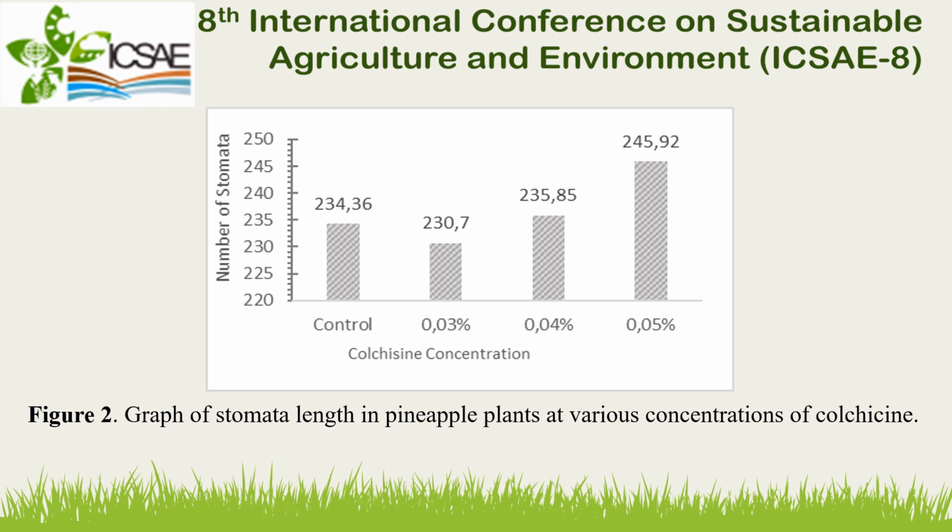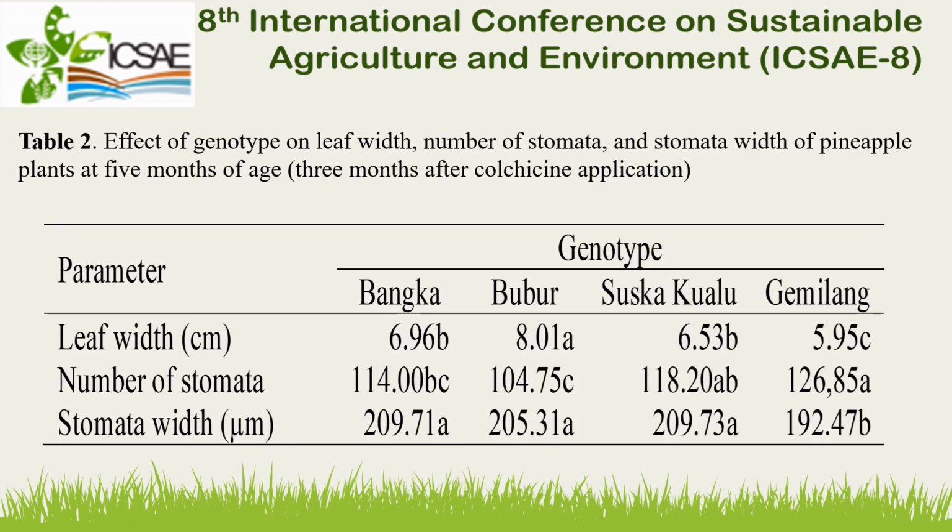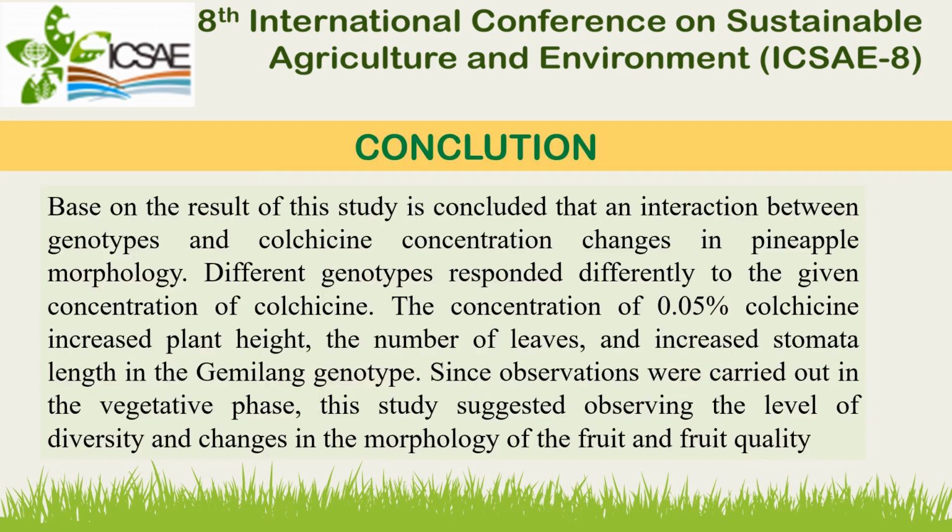From the data on plant height, number of leaves, and stomata size, it can be concluded that 0.05% colchicine treatment increased plant height, number of leaves, and stomata size. The genotype used had a significant effect on leaf width, number of stomata, and stomata width. The Bubur genotype had the largest leaf size. In contrast, Gemilang was the genotype with the smallest leaf, which was significantly different from the Bangka and Susuk genotypes.